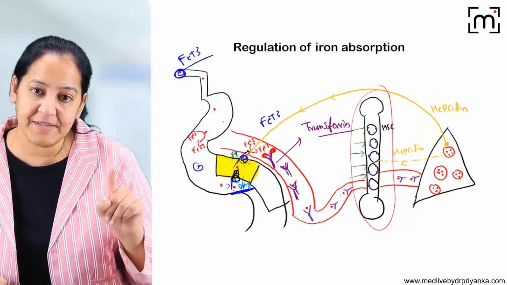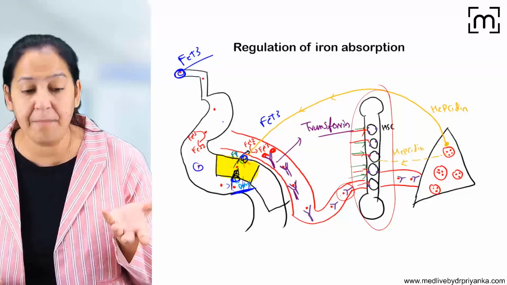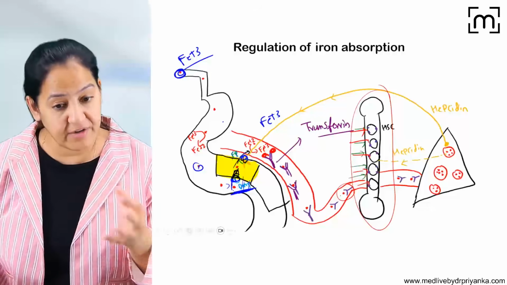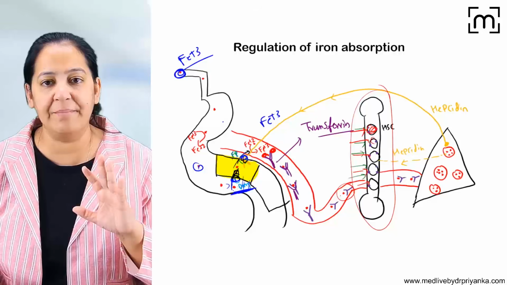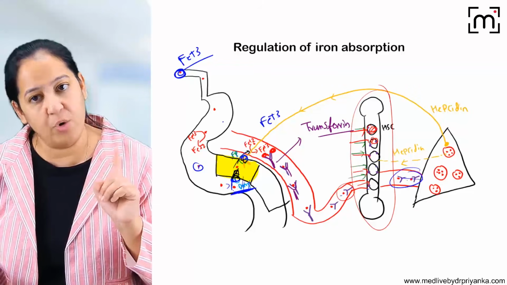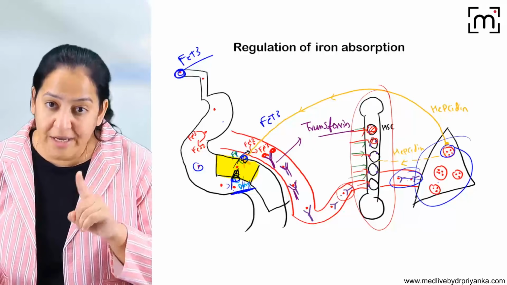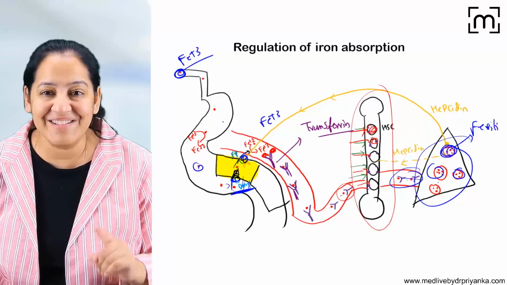This is the iron present in the blood. They all will take it and convert the iron into heme because they have the enzyme for converting iron into heme. The name of the enzyme is ALA. Now they will form the heme. If any extra iron is present, that will go to the liver and be stored in the liver. The storage form of iron in the liver is known as ferritin.